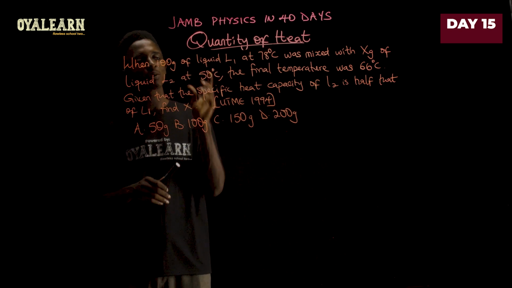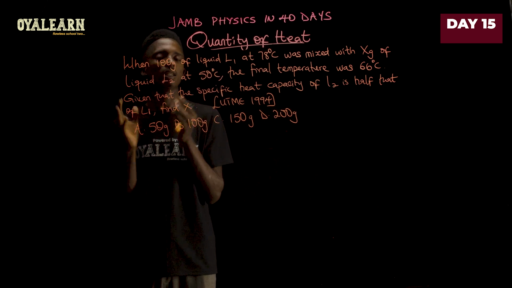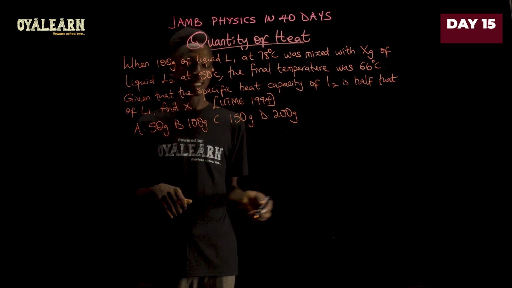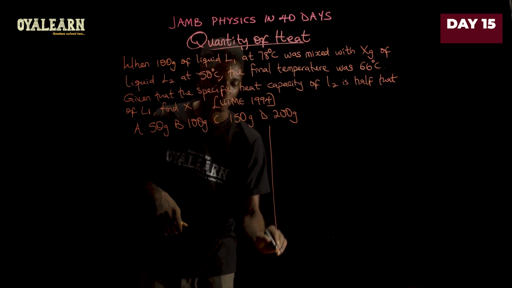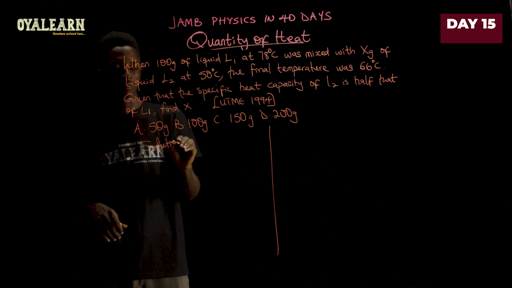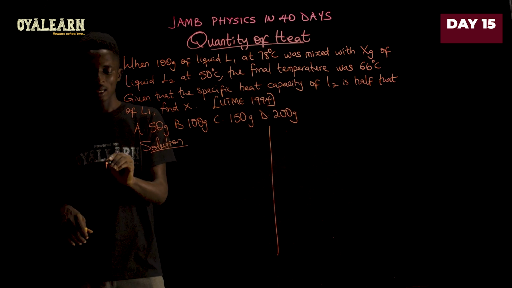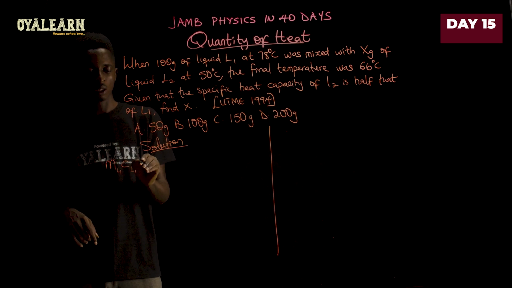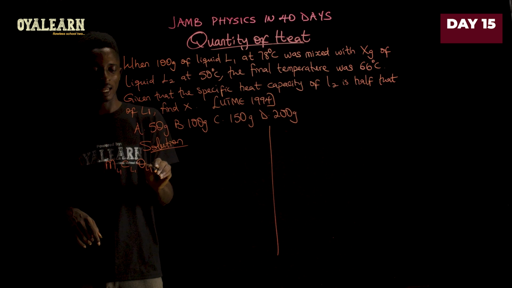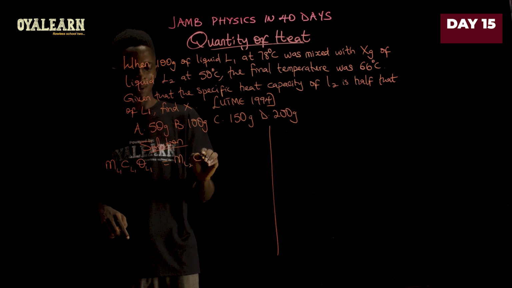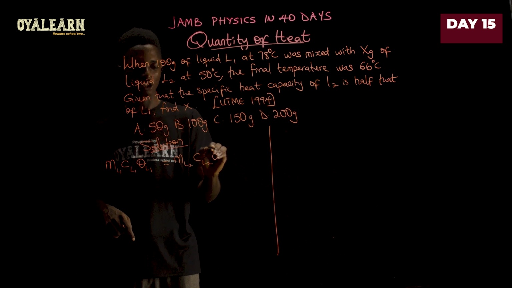And in this case, since liquid L1 is the hotter one, liquid L1 will be losing heat, while liquid L2 will gain heat. That is mL1 multiplied by CL1 multiplied by change in temperature in L1 equals mass of L2, specific capacity of L2, and then change in temperature in L2.